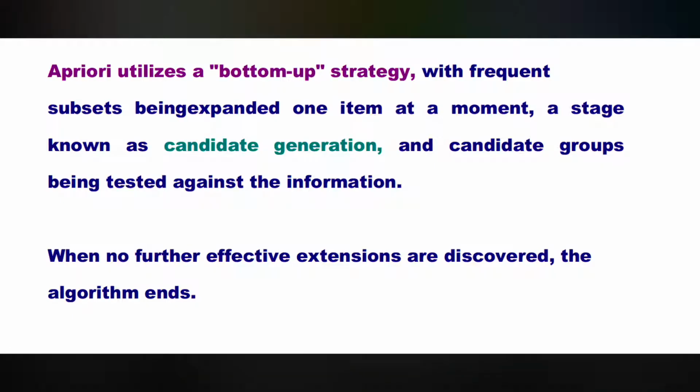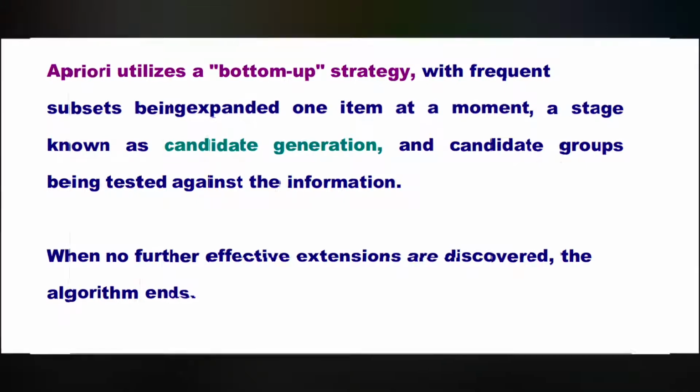As is common in association rule mining, given a set of items, for example, retail sets, each listing products bought, the algorithm tries to locate subsets common to at least a minimum number C of item sets. Apriori utilizes a bottom up strategy, with frequent subsets being expanded one item at a time, a stage known as candidate generation, and candidate groups being tested against the information. When no further effective extensions are discovered, the algorithm ends.